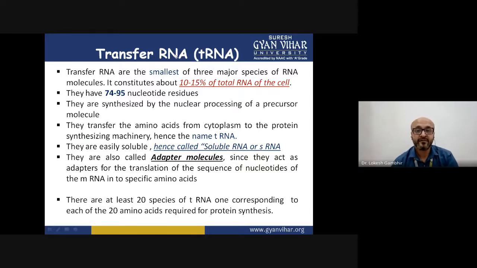This tRNA is made up of 74 to 95 nucleotides, and it constitutes 10 to 15% of the total RNA present inside the cell. This is the form which is called soluble RNA, because it is present inside the cytoplasm also. It is a soluble form of RNA. And since it is reading the mRNA molecule, it is also called an adapter molecule, acting as an adapter for mRNA, thereby providing the information stored in mRNA to the protein expression.